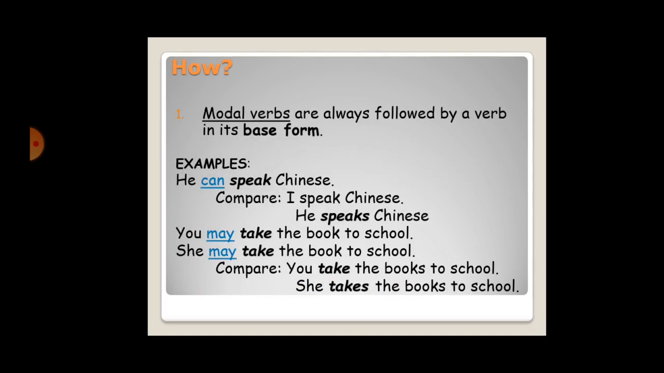How? Modal verbs are always followed by a verb in its base form. For example, here you can see, my dear students, he can speak Chinese. So can, you can see, okay. Compare it: I speak Chinese, he speaks Chinese. So he can speak Chinese. So the modal verb is can.